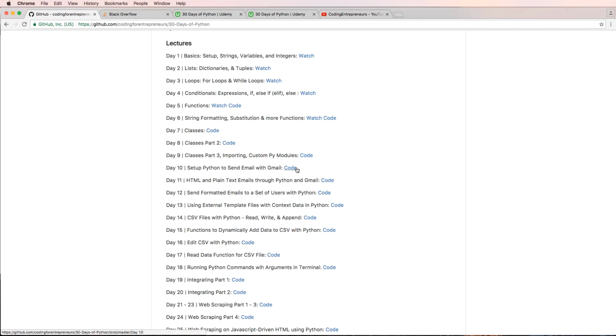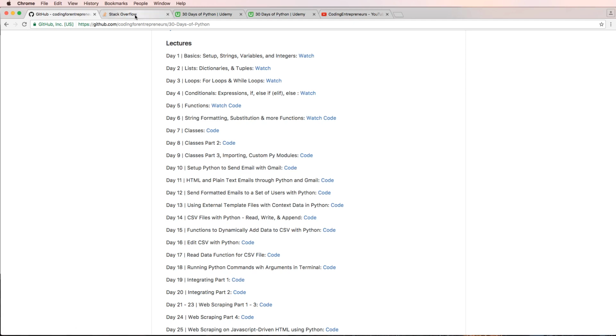But if you think of programming much like writing a book, writing code is just like this. So we actually have the code on here, much like if I was sharing a Word document with you or a PDF or something. I'm sharing the actual Python files with you in this case.